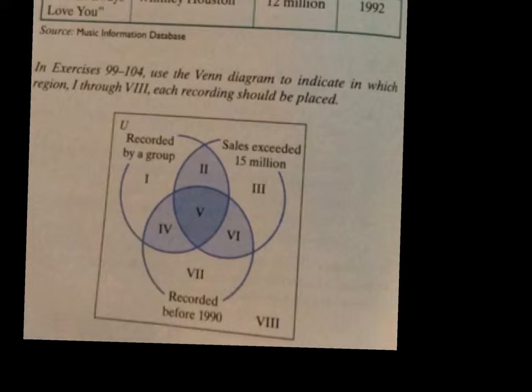Let's see if we want to write that. So exceeded 15 million means more than 15 million, if we want to say strictly greater than 15 million. And then we have our third set, which is recordings before 1990. And these are the 3 sets.